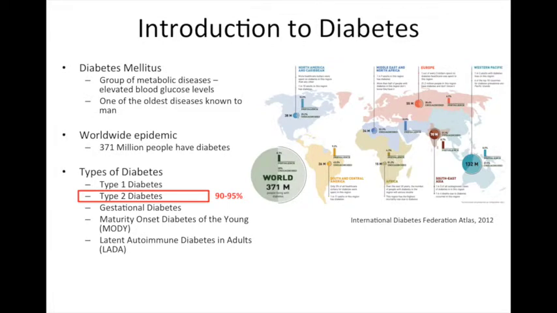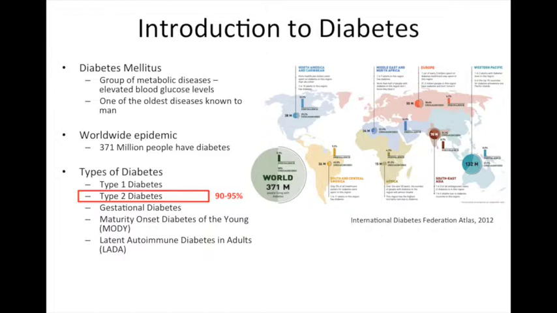Diabetes mellitus, or simply diabetes, is a group of metabolic diseases that are characterized by elevated blood glucose levels. It is one of the oldest diseases known to man, as it was first reported in Egyptian manuscripts about 3,000 years ago. Today, diabetes persists, and it has become increasingly apparent that it is a worldwide epidemic with approximately 371 million people afflicted by it.